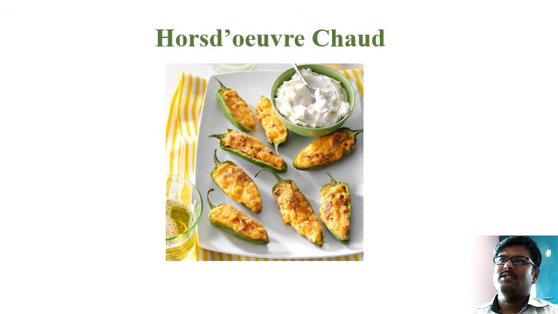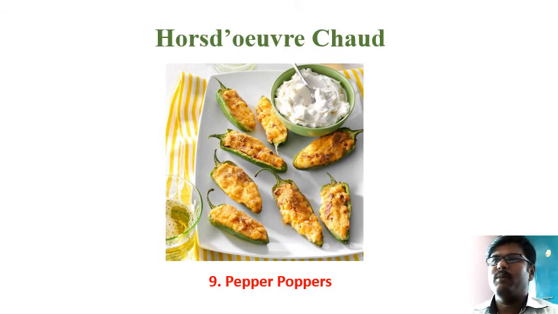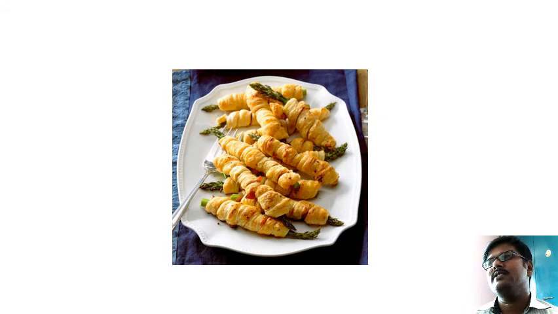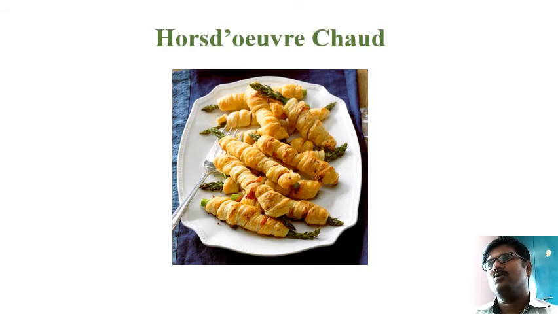After that, you can see the pepper poppers. The name itself declares peppers. You can see peppers, these are the mini peppers. Mini peppers are stuffed inside with some vegetable stuffing, even potato or baked eggplant you can use normally. Along with the sauce, it has been served here. So this is a very good, attractive starter for any guest. So you can suggest this for you to prepare.